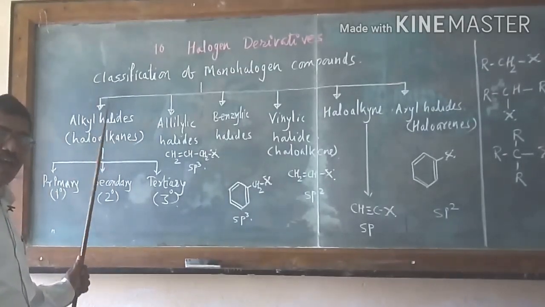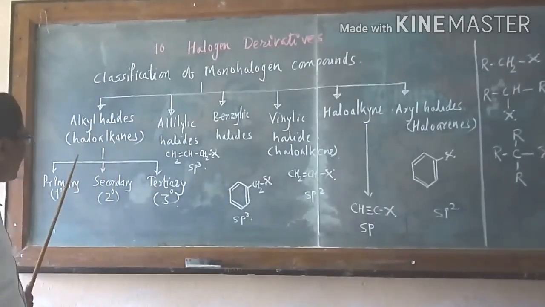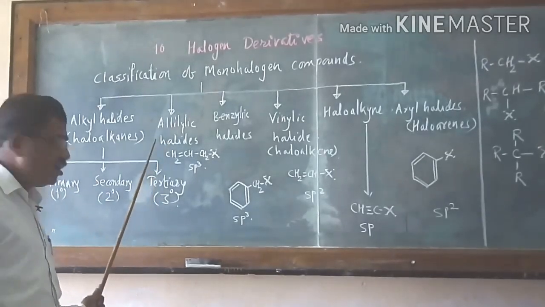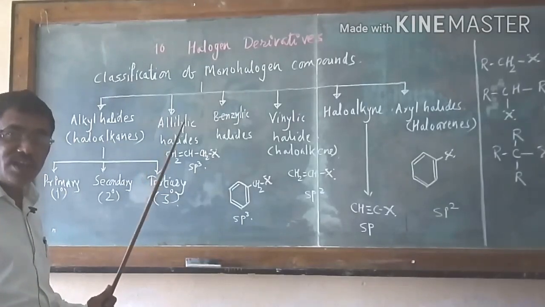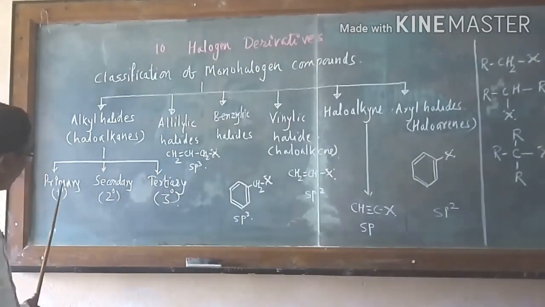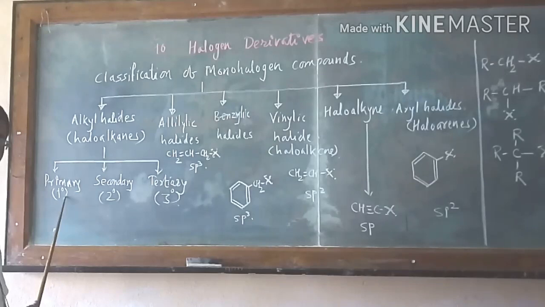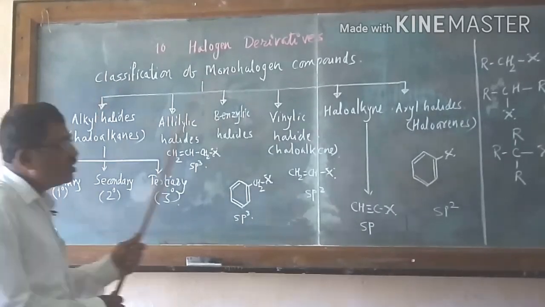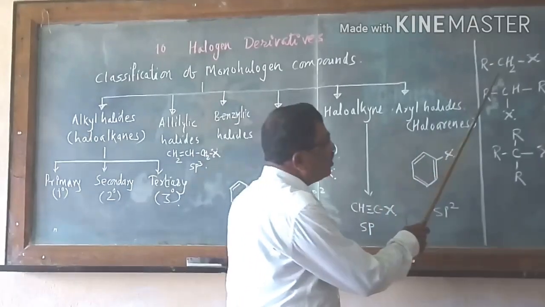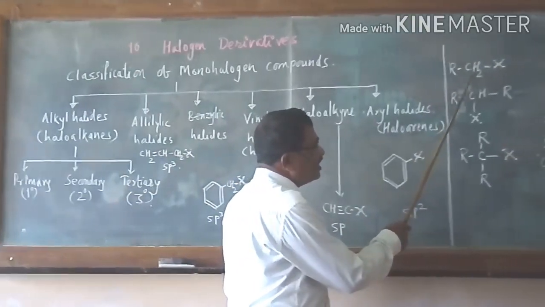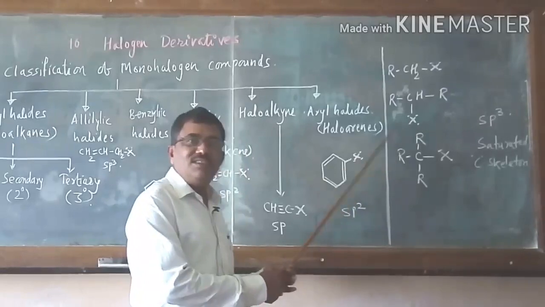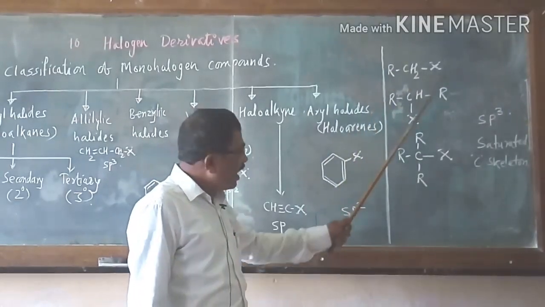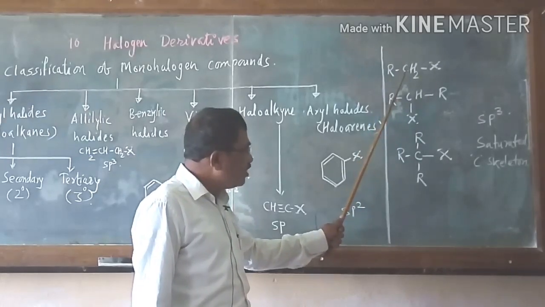In monohaloalkane, they are classified as primary, secondary and tertiary alkyl halides or haloalkanes. That is, the primary haloalkanes are the compounds in which, see here I have written one example, RCH2X. X means a halogen. In this case, halogen atom is bonded to that carbon atom.